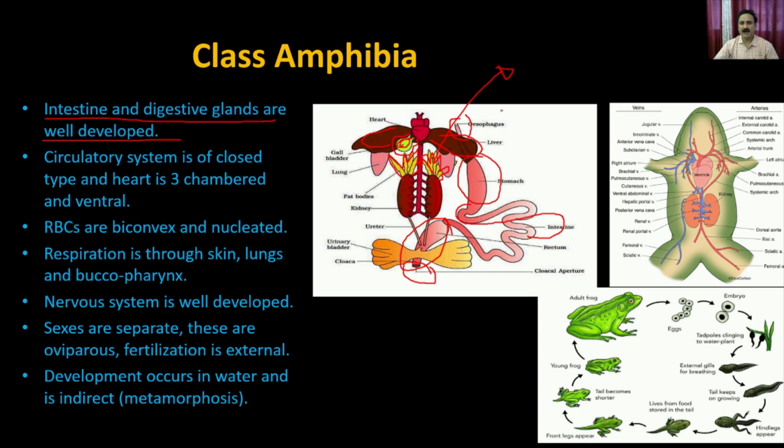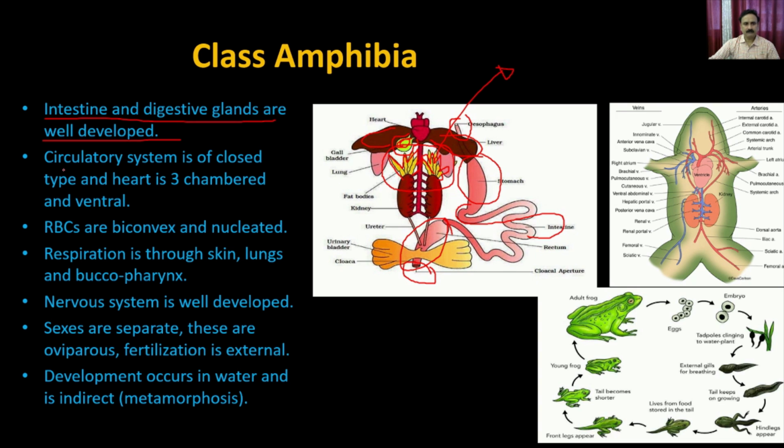When they hide, they also reduce their metabolic activities, and they are completely dependent on these fat bodies, because these fat bodies store the energy and the food material, and that's how they utilize them for the minimum metabolic activity they are supposed to do.